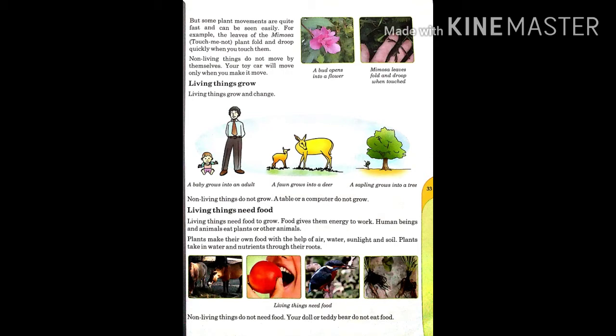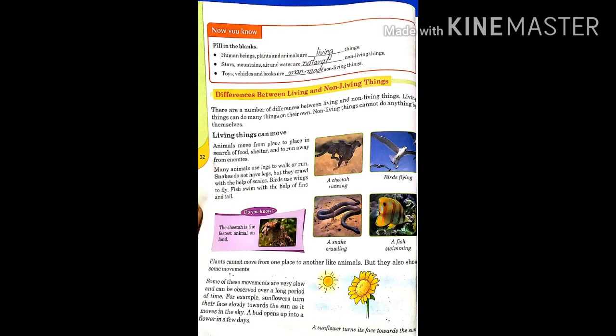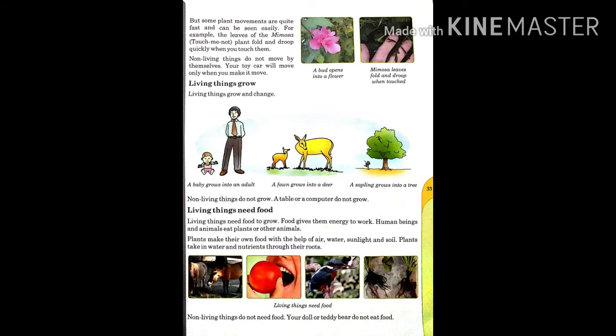Non-living things do not move by themselves. Your toy car will move only when you make it move. So students, plants do not move like animals and birds, but they also show some movements. They move to turn towards the sun. Their roots spread out to absorb water and nutrients. Some plants like mimosa, touch-me-not, move quite fast as compared to others.